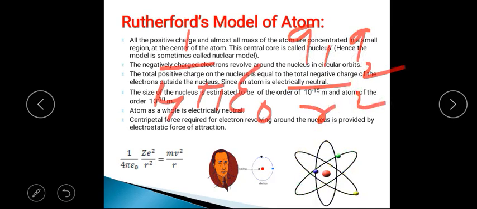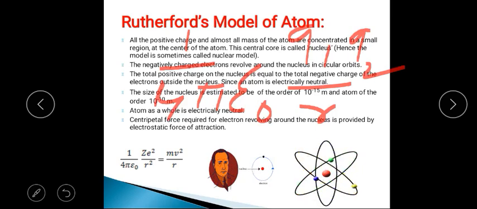According to Coulomb's law, we have written here the electrostatic force of attraction between the negatively charged electrons and the positively charged nucleus. Here q1 is nothing but what? The charge of the nucleus, which is plus Ze, and the charge of the electron is e, considering the magnitude. So q1 is Ze and q2 is e. Ze into e is e square. And here r is the radius of the circular orbit in which the electrons are revolving.